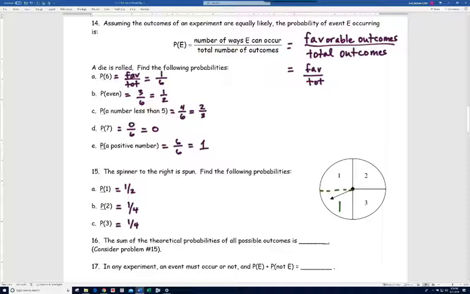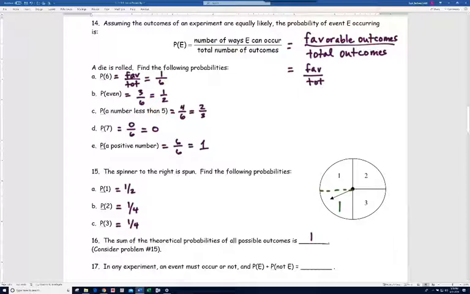All right, so it says the sum of the theoretical probabilities of all possible outcomes is, and you should have said 1. Now it says consider problem number 15. With this spinner, there are 3 possible outcomes. You get a 1, a 2, or a 3.